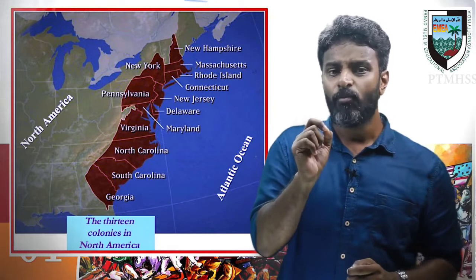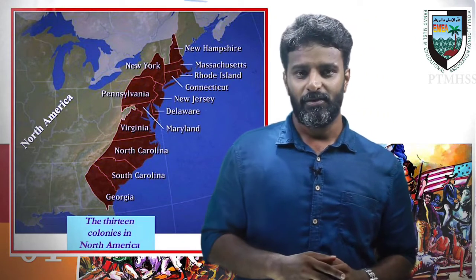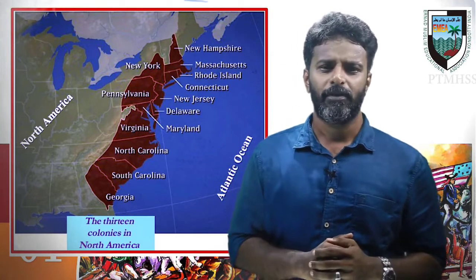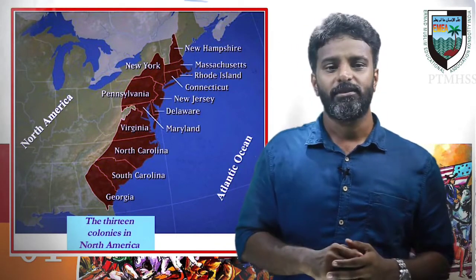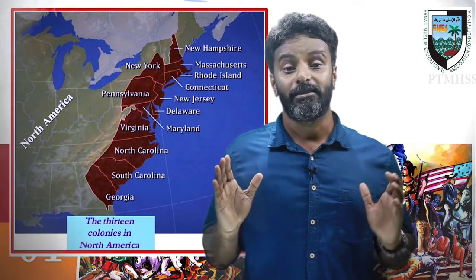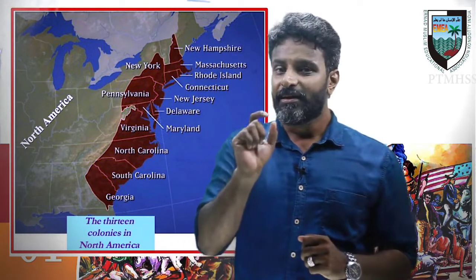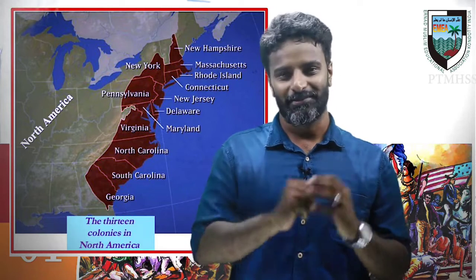What was the aim of the Europeans when they came to the American continent? Their main aim was to exploit the natural resources of the American continent. In the textbook, we hear the word Pilgrim Fathers.